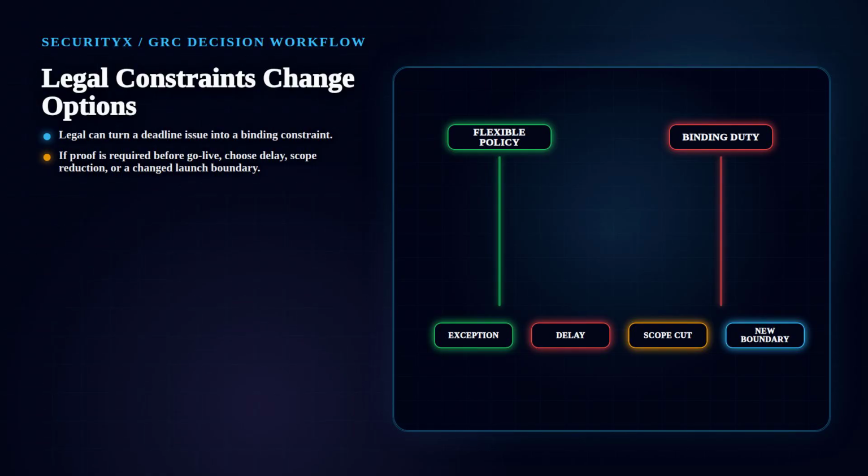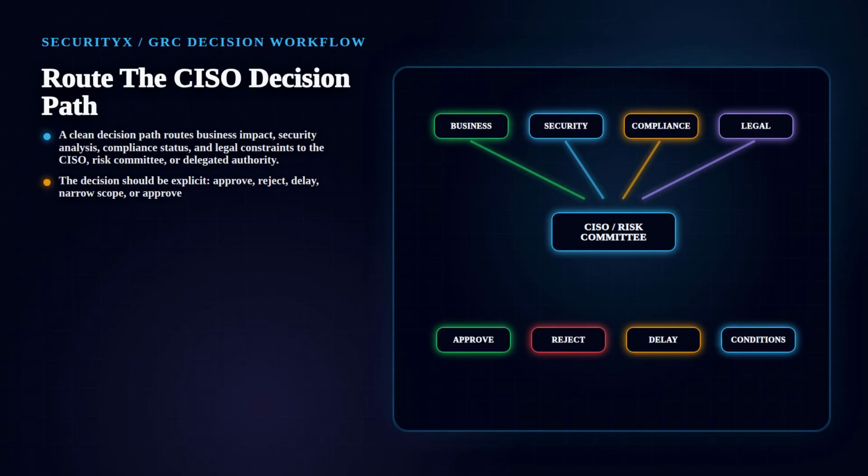When legal says demonstrable control operation is required, the decision path changes. You may need delay, scope reduction, or a different launch boundary. A clean decision path routes business impact, security analysis, compliance status, and legal constraints to the CISO, risk committee, or delegated authority. The decision should be explicit: approve, reject, delay, narrow scope, or approve with conditions.